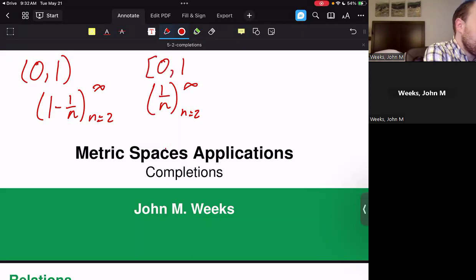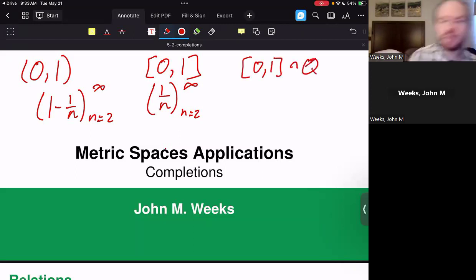Now, the closed interval from 0 to 1 is a complete set. All Cauchy sequences inside of this interval converge inside of this interval. But note even a small change to this interval, something like taking the interval from 0 to 1 and intersecting it with the rational numbers, again makes this incomplete. And that's because you can now take a particular sequence of rational numbers, q_n, that converges to something like, say, the square root of 2 over 2.